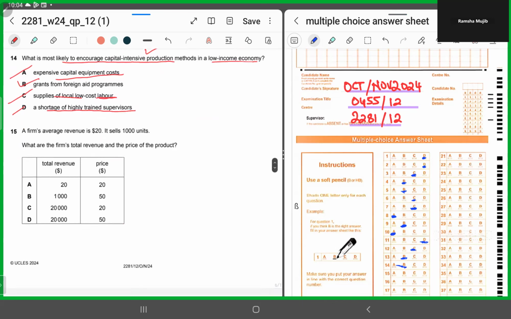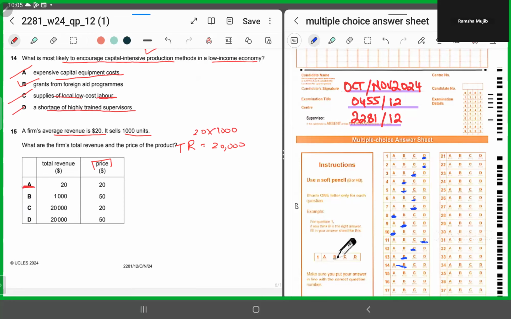15. A firm's average revenue is $20. It sells 1,000 units. So if average revenue is 20 and you're selling 1,000 units, what should be the total revenue? 20 into 1,000, which means $20,000. So the total revenue has to be $20,000. So it either has to be C or D. So you chop A and B, because it has to be C or D looking at the first part. But what about the price? How will you know the price? Look at the table.